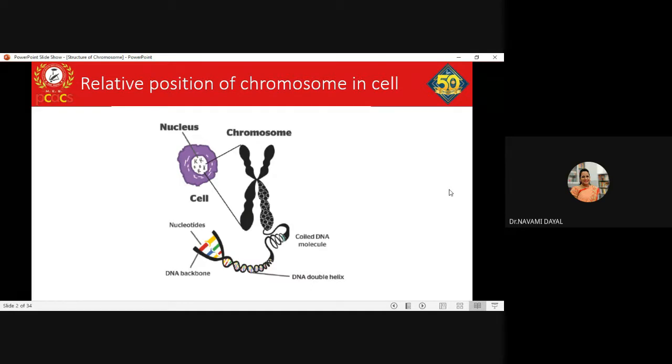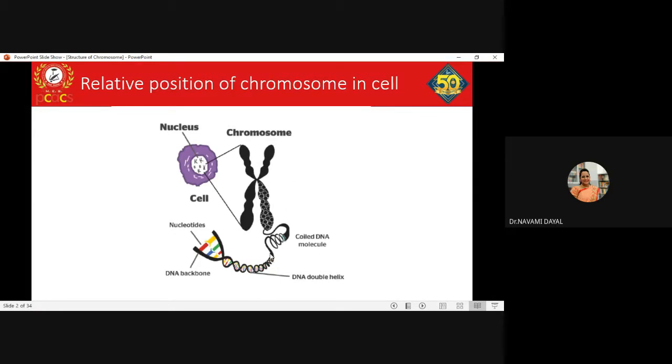Why? Because from blood, my WBCs are isolated in the lab. They will be cultured and then analyzed for any kind of chromosomal abnormality. So chromosomes are present in all nucleated cells. Definitely RBCs have to be excluded because they are enucleated. So this is a typical structure of a chromosome. You all have seen this and studied this basic structure.